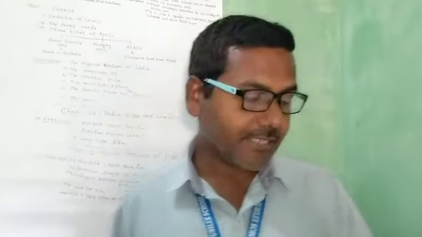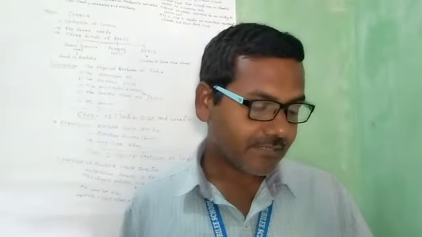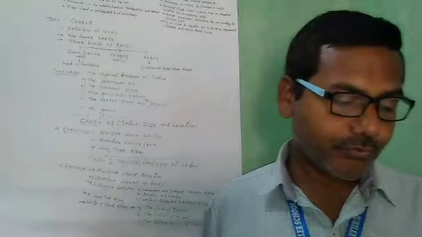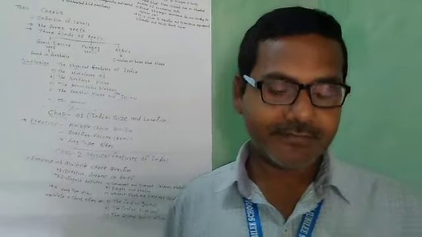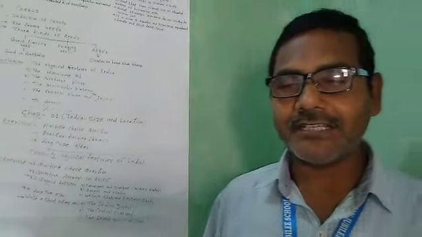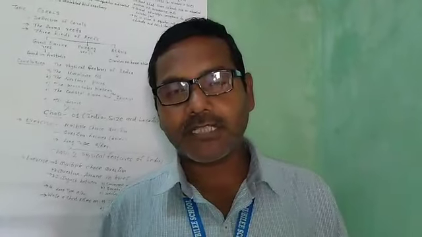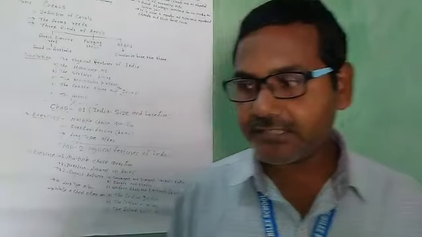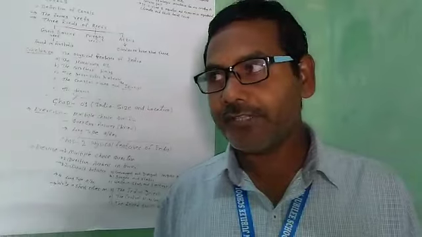Broadly, these plate movements are classified into 3 types. I already told you that 3 types of plate boundaries are there: convergent, divergent and transform boundary.